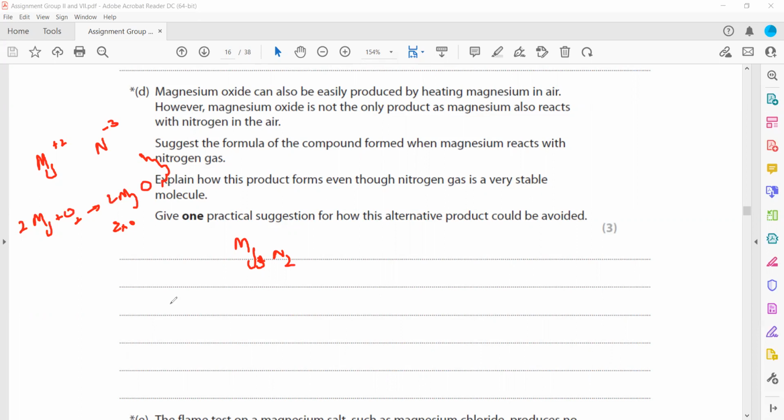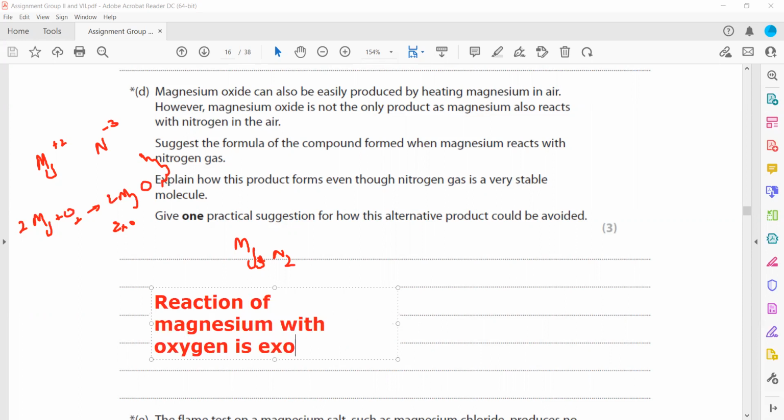So burning of magnesium, or reaction of magnesium with oxygen, is exothermic, which releases heat energy.